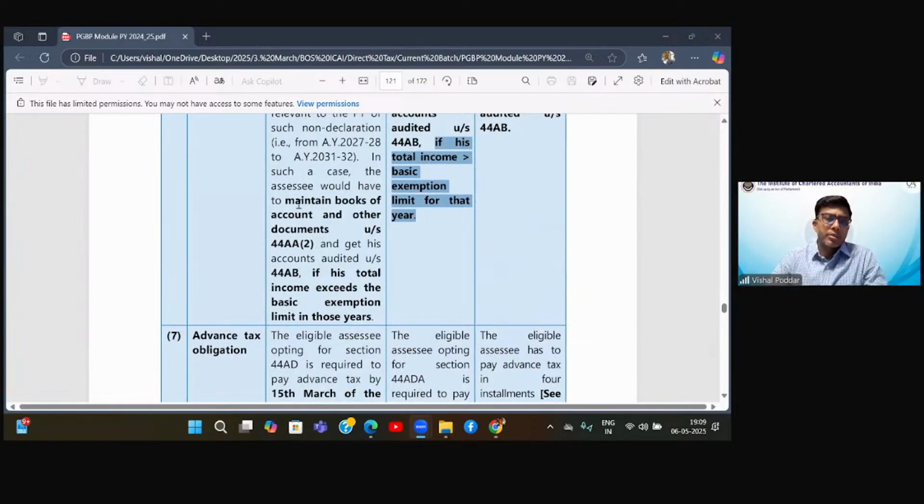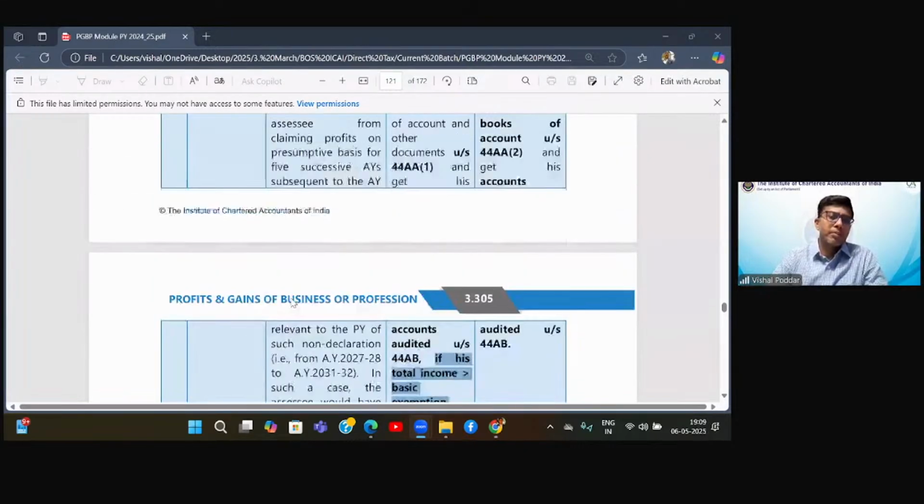In such a case, the assessee would have to maintain books of accounts and get the accounts audited if his total income exceeds the basic exemption limit.